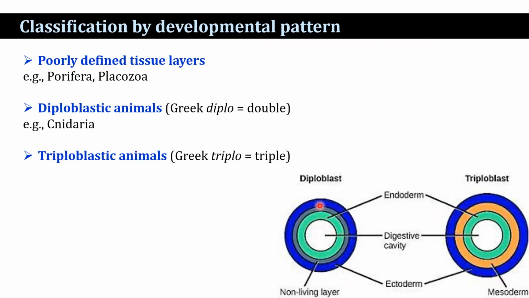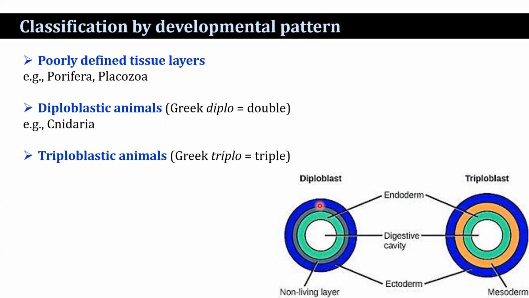Now, on the basis of developmental pattern, the organisms are classified into diploblastic animals, triploblastic animals, and poorly defined tissue-layered animals, on the basis of germ layer. Now, what is a germ layer? A germ layer may be defined as a group of cells behaving as a unit during the early stages of embryonic development and giving rise to distinctly different tissue, organ, or system in the adult.